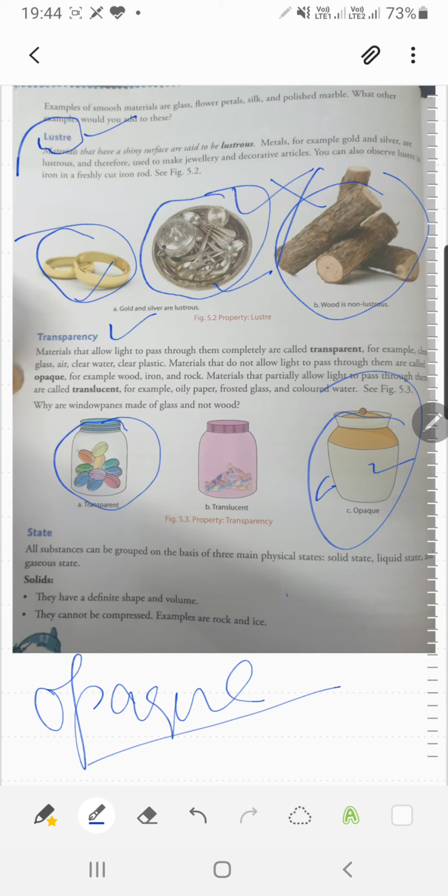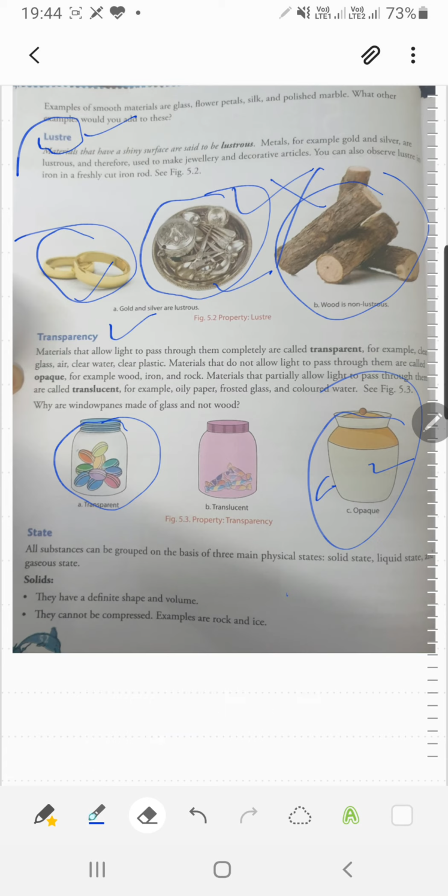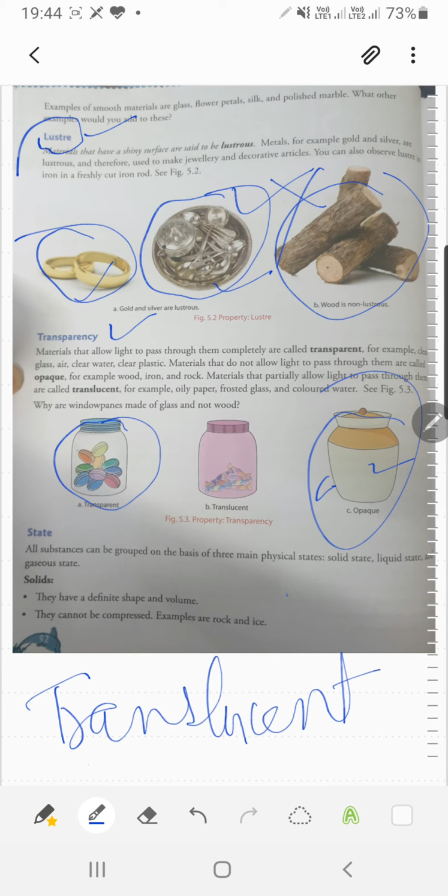Materials that partially allow light to pass through them, meaning they allow some part of the light and not the rest, are known as translucent materials. Translucent materials partially allow light to pass through. For example, oily paper, frosted glass and colored water. If you see this jar, this is translucent. It only allows some of the light to pass through.